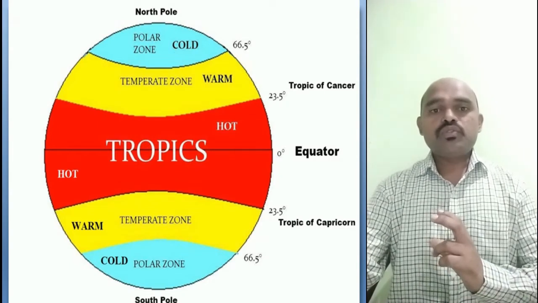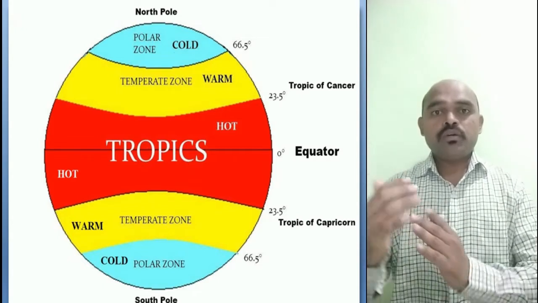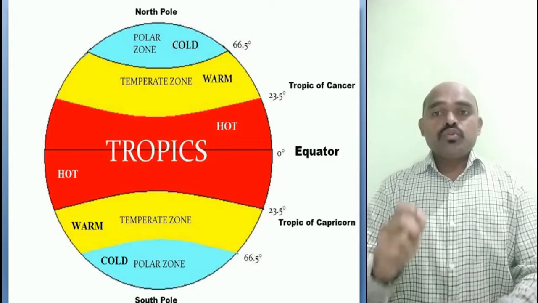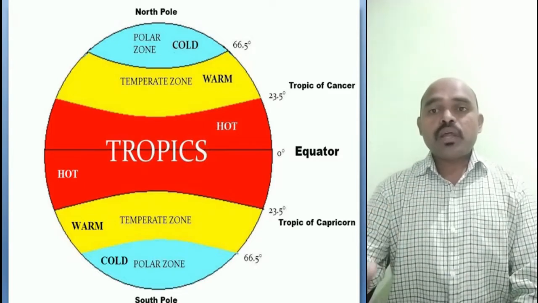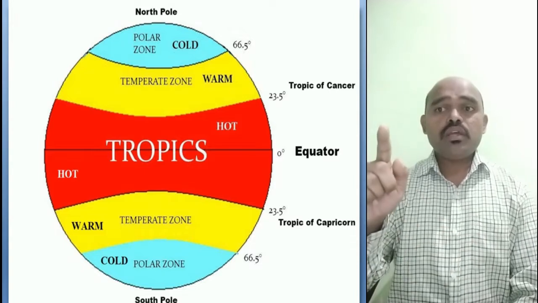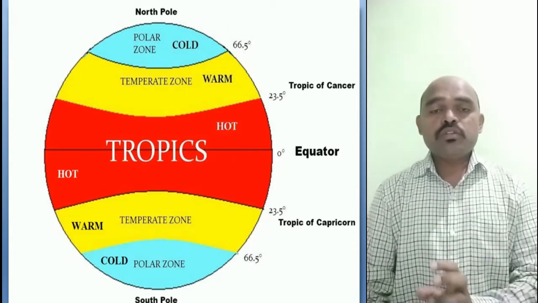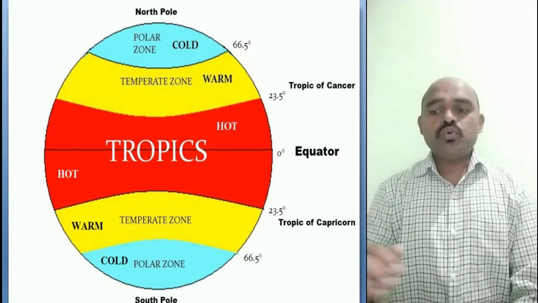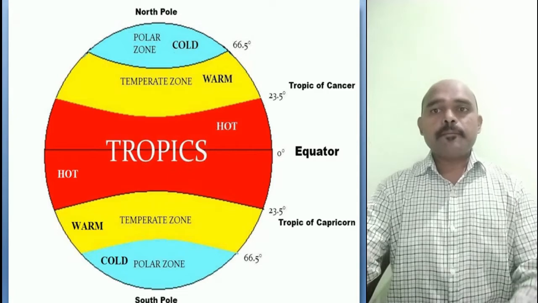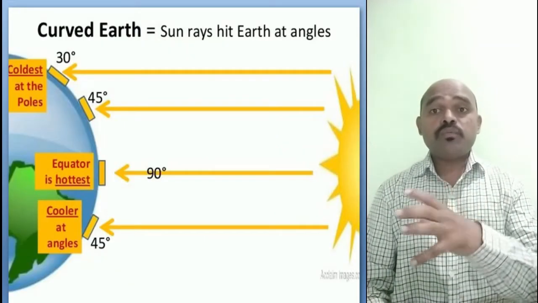So now, my dear students, we are going to discuss the climate of Brazil and our India. So most of the part of Brazil also lies in tropical zone. It means hot zone, and India's part also lies in this tropical zone only. That I will show you in the next map. So let us see now how these tropical zones or the polar zones or cold zones have been formed.